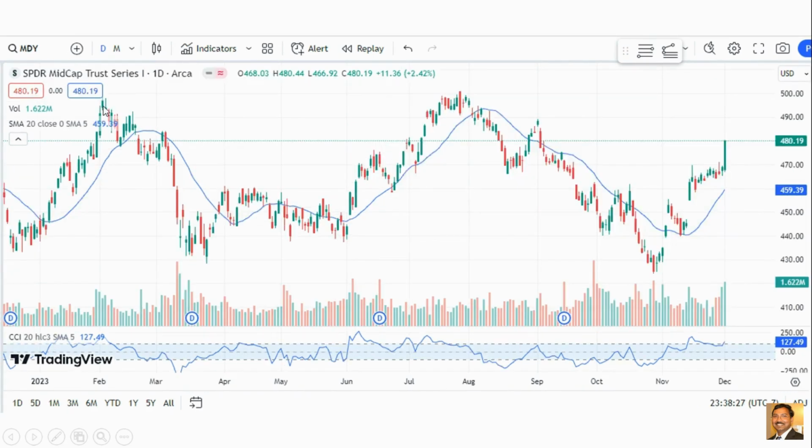And the mid cap, S&P mid cap, also made a big move on Friday with a big volume, and CSA is going up. So I'm expecting the small cap and mid caps to do well the next couple of weeks.